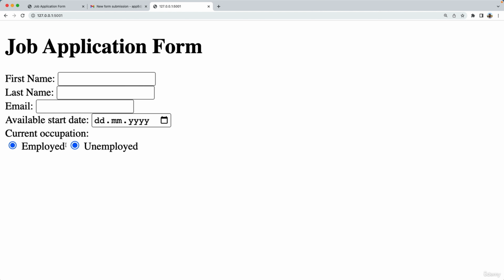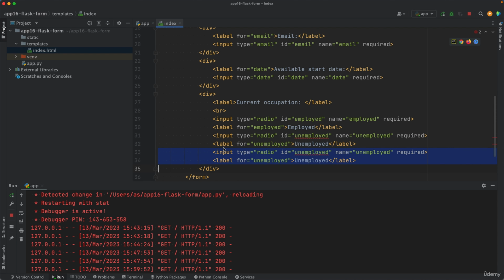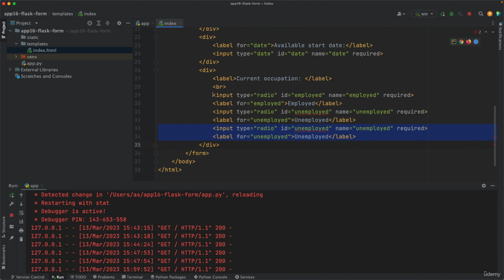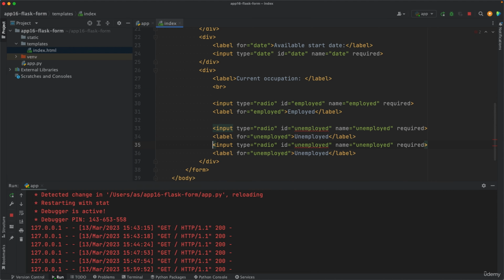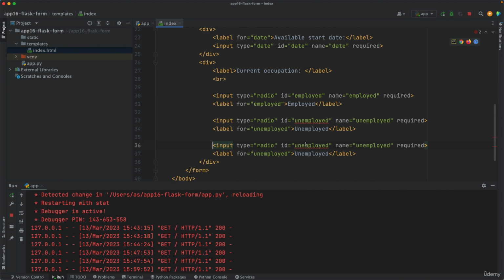However, currently that's not possible. So the user might select more than one option, which is not what we want. We'll fix that, but before that, let's add the other options as well. So let's duplicate that, and we have 3. Now I'll make some break lines between each group so it's more readable, and so this will be self-employed. I'll copy that to the name and here in the label as well. So this is self-employed.